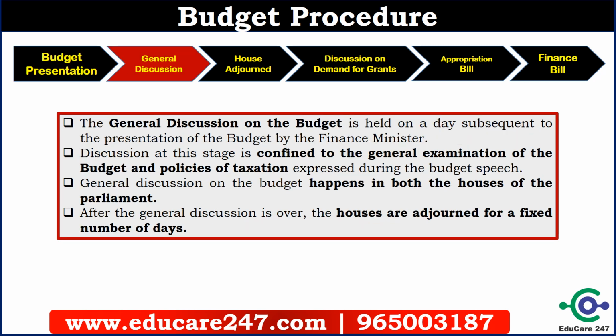After budget presentation, general discussion on the budget starts. General discussion on the budget is held on the day subsequent to the presentation of the budget by the finance minister, and this discussion is confined to the general examination of the budget and policies of taxation expressed during the budget speech. General discussion on the budget happens in both houses of the parliament, and after the general discussion is over, the houses are adjourned for a fixed number of days. So this is the second step of the budget procedure.